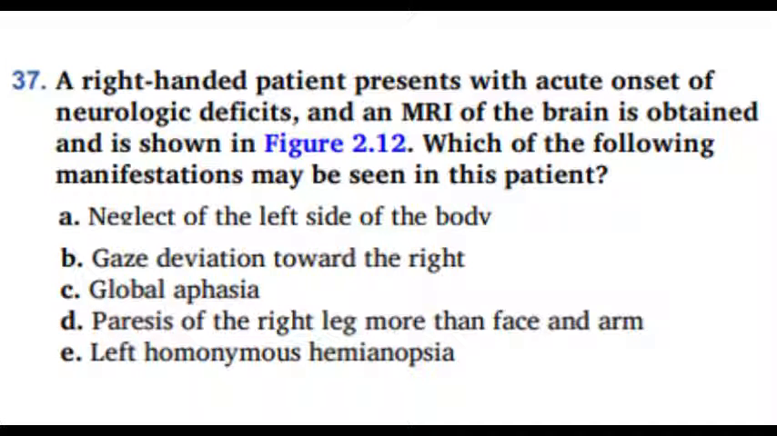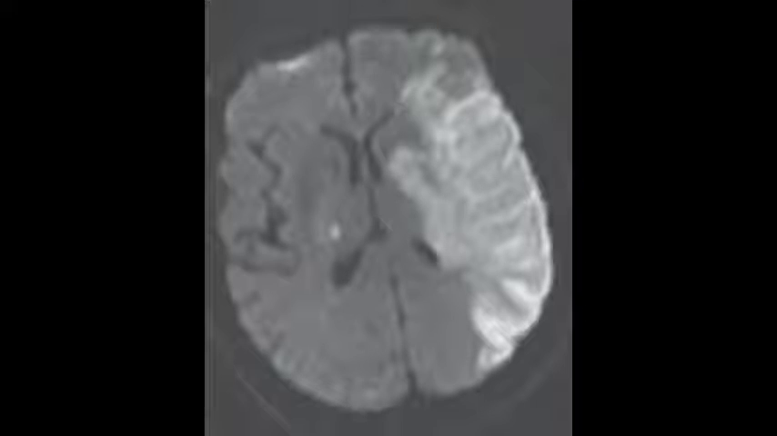A. Neglect of the left side of the body. B. Gaze deviation towards the right. C. Global aphasia. D. Paresis of the right leg more than the face and arm. And E. Left homonymous hemianopsia. Let us take a look at our MRI again.